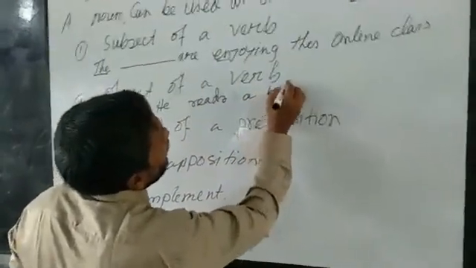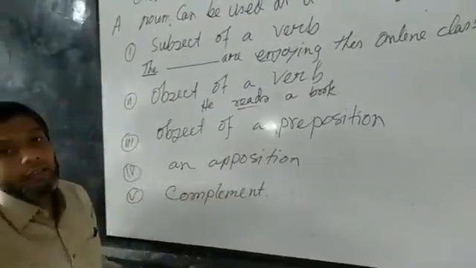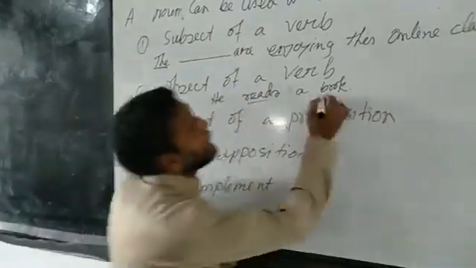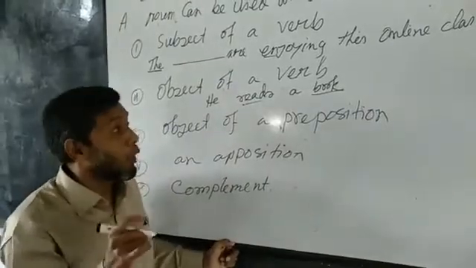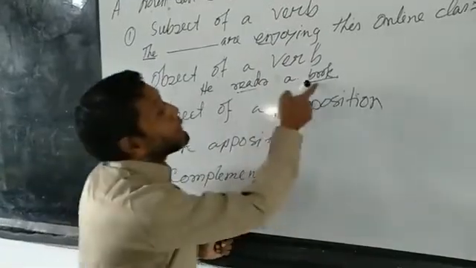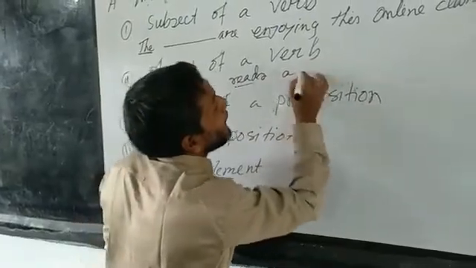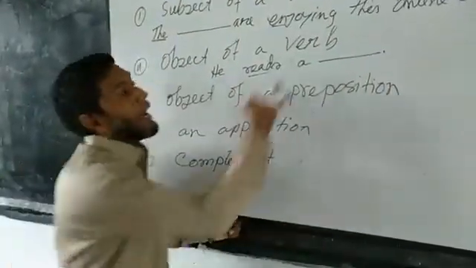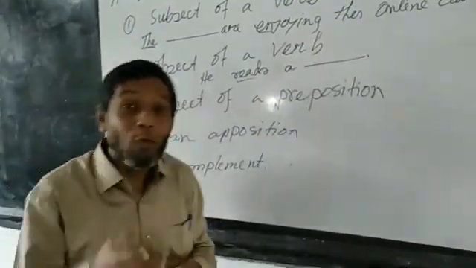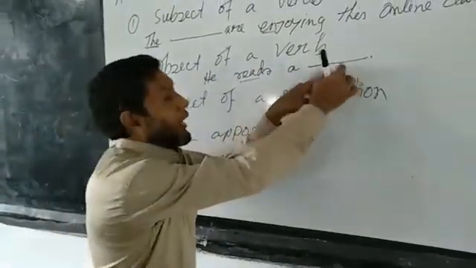a book. So dear students, what does the subject do here? He is reading or he reads a book, meaning this is an object. I have written here, a noun can be the object of a verb. So this position is for a noun. So if I get a gap after going through my context, I can understand here I have to use a noun. Again, one thing very interesting: now I have to use a noun here.